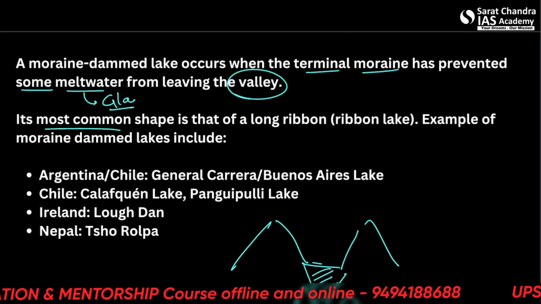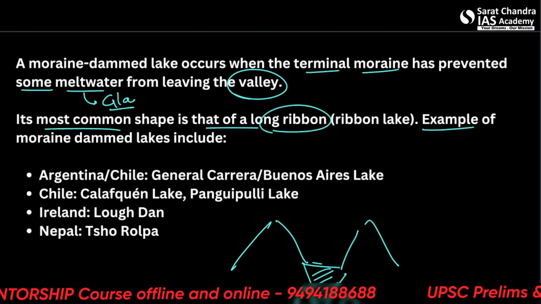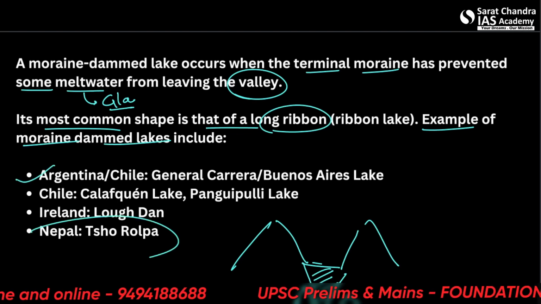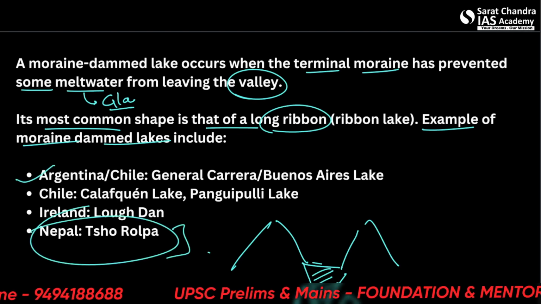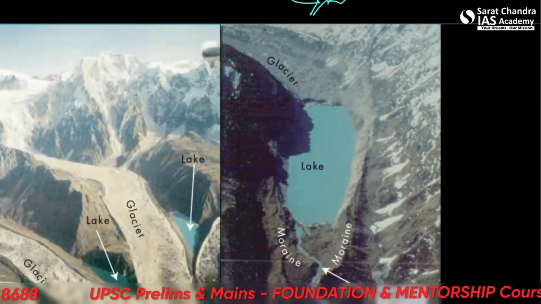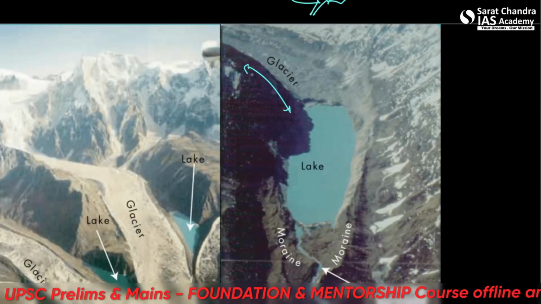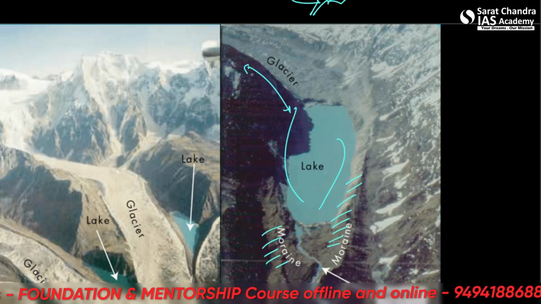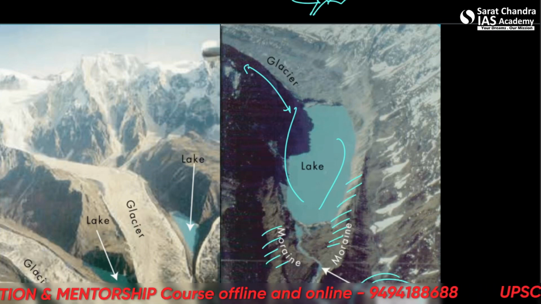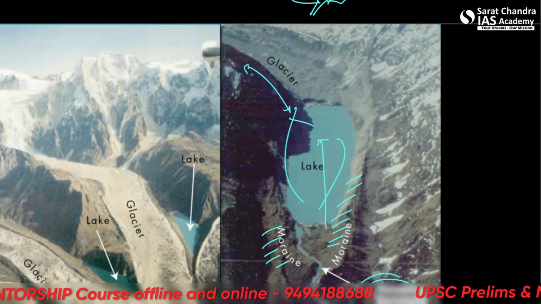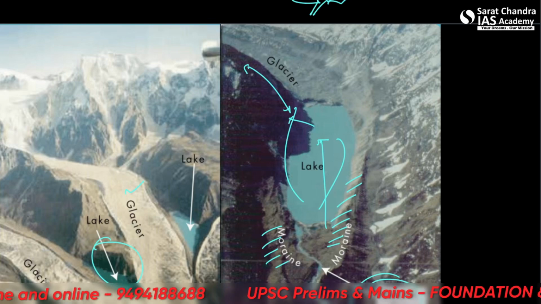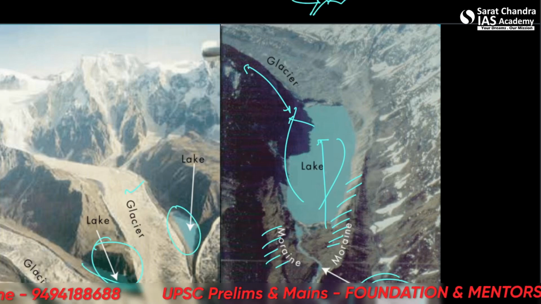It is most commonly the shape of a long ribbon. Examples of moraine dammed lakes include those in Argentina, Chile. So there are some examples here, in the Shaurolpa you can see, or the Lona Creek here. Alright, so this is the glacier, this is the lake, and these are the moraines. This is a natural outlet. It is formed because of the recession of the glacier itself. Let's say this is the glacier, this is a lake here, this is a lake here. So these are the moraines here.